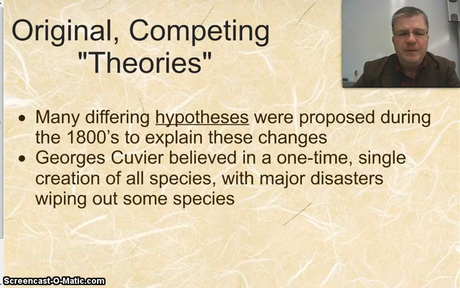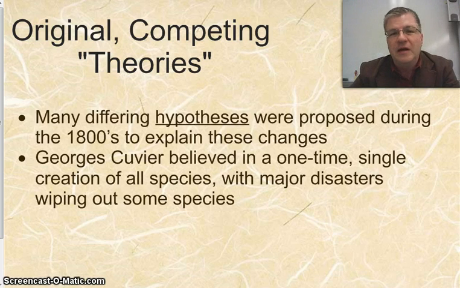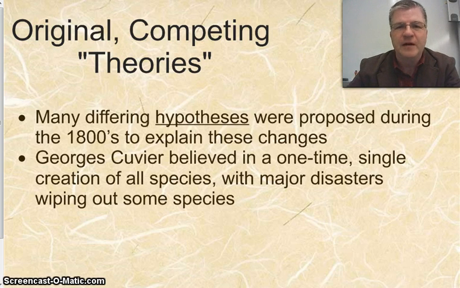One of the first people who came up with what seemed like a pretty good explanation to some people was a Frenchman by the name of Georges Cuvier. And Cuvier believed that there was a one-time creation when all species were created. So every species on Earth was created all at one time. And then periodically through Earth's history, there had been certain major events, major catastrophes or disasters that would wipe out some of those species. This would explain what had happened to the dinosaurs, because when people were finding dinosaur fossils, they needed some explanation as to where these had gone.